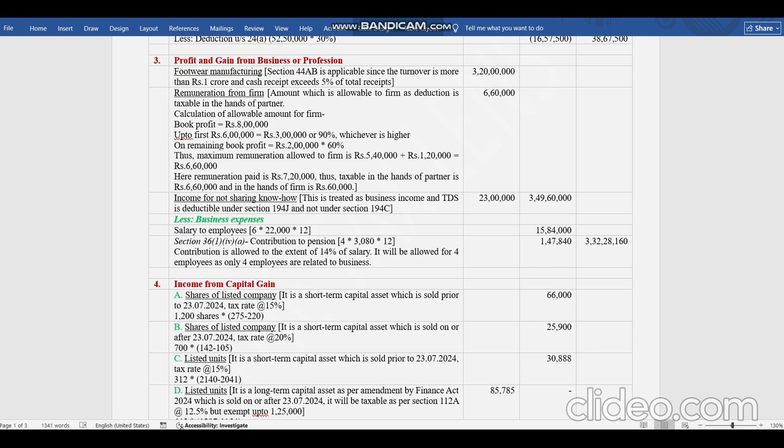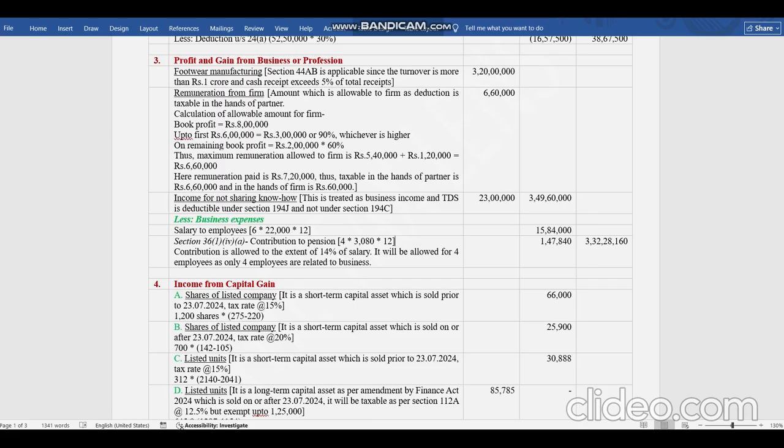he is claiming that in my P&L I am paying salary to all my employees, whatever it might be, because he is considering it as business. During the year, whatever he has earned from house property, he treated it as business only. So after reducing the business expenses, his income is coming to 332,28,160.